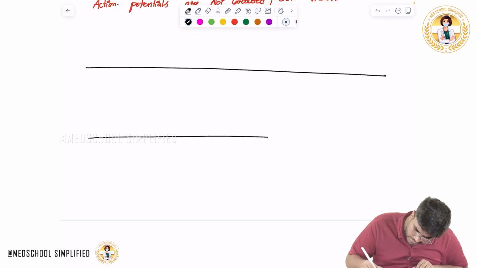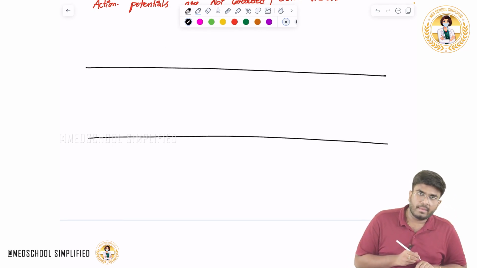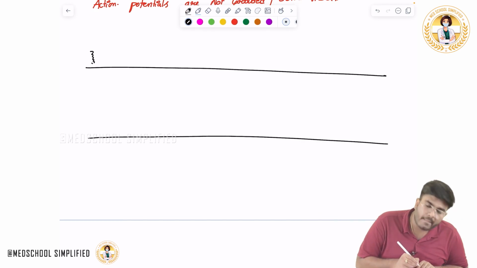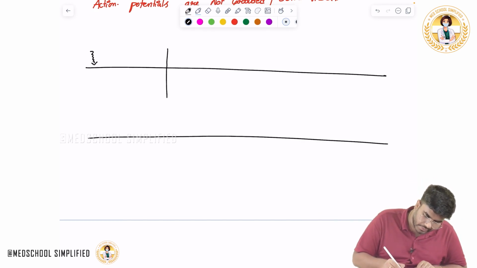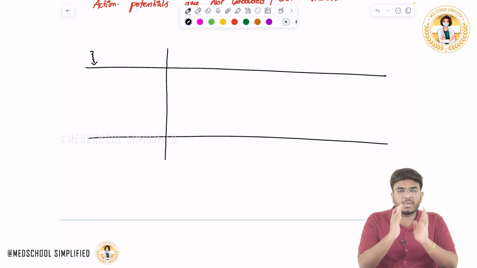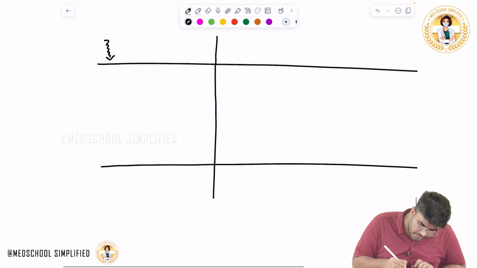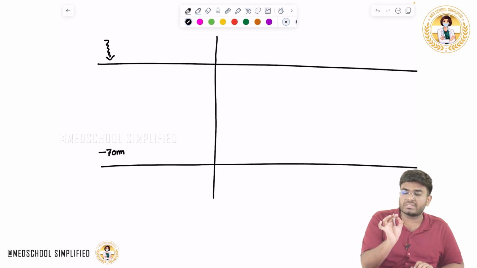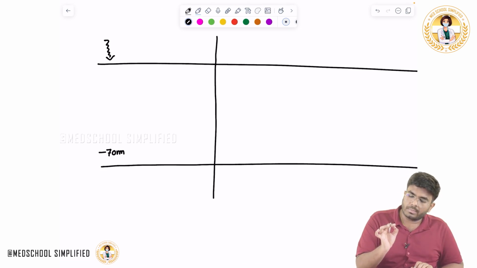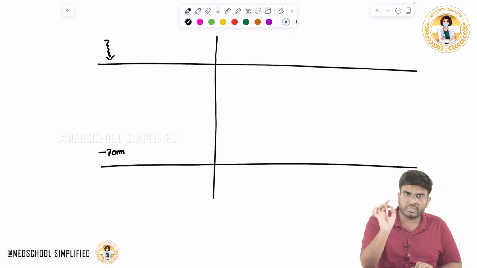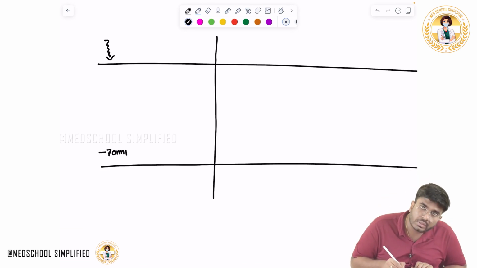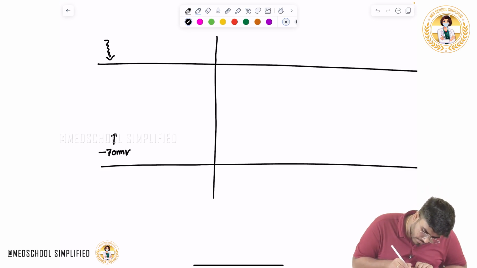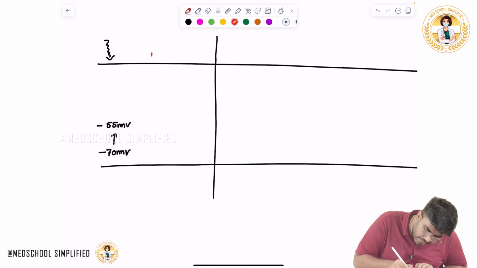Again, let's say this is the neuron. Now here I am coming and touching. Now tell me, what happened to this part of the neuron? For example, the first part. The resting membrane potential is minus 70 millivolts. If I give a powerful enough stimulus, not a sub-threshold stimulus, but a stimulus which can bring the resting membrane potential to threshold potential, the voltage goes from minus 70 millivolts to minus 55 millivolts. So what happened? Who will come into the cell? Sodium will come into the cell.